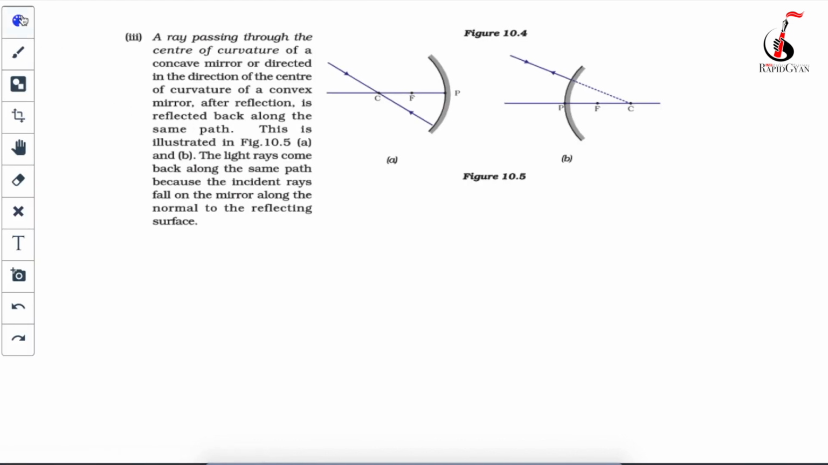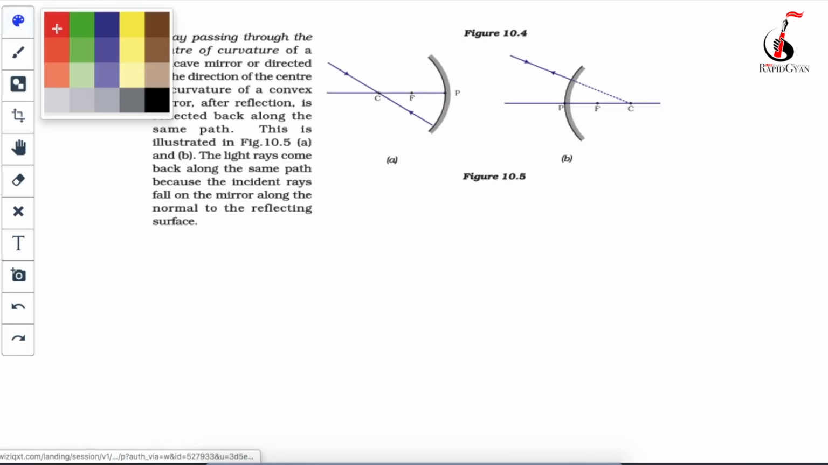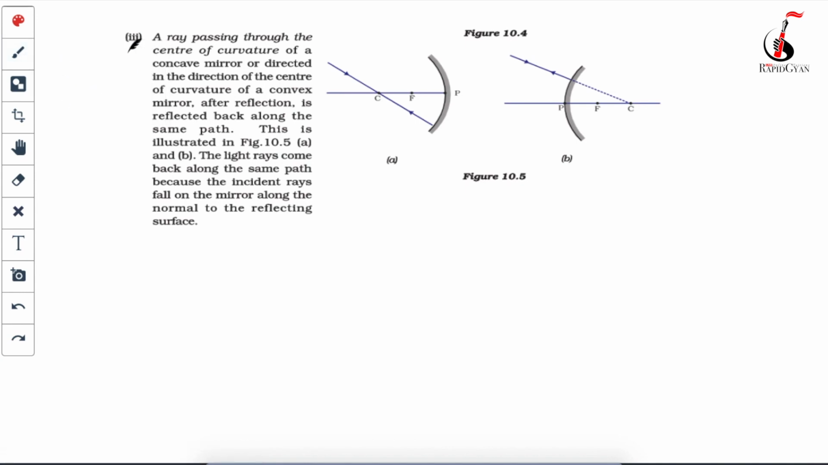Third one is that, guys, these are very important, okay, so you will have to memorize this. Third one is that if any light ray is passing via center of curvature and after passing via center of curvature it's going and striking on the surface of the mirror, so what will happen after reflection? It will retrace the same path. It will be reflected back to the same path. You can see this is the light ray coming. It's coming by the center of curvature and striking on the surface of the mirror.